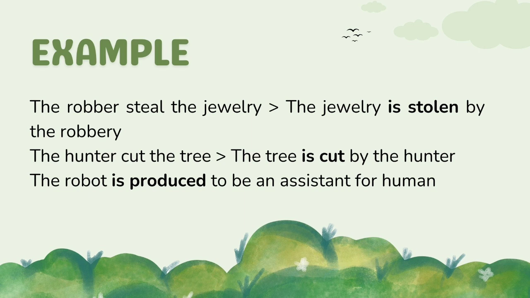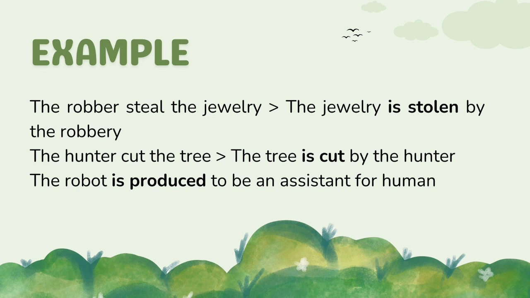So the last example is, we know only the subject that is done. Yes, that is, the robot is produced to be an assistant for human.